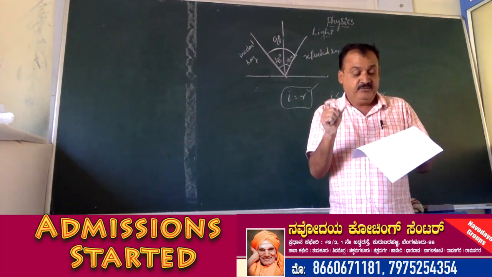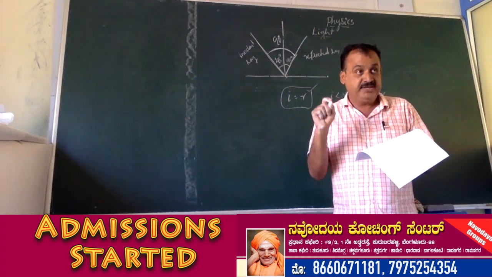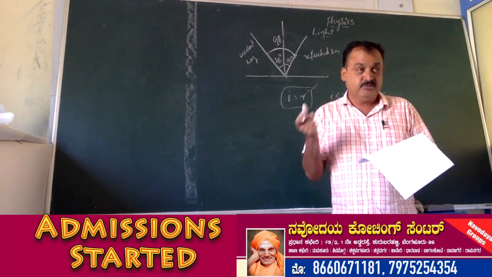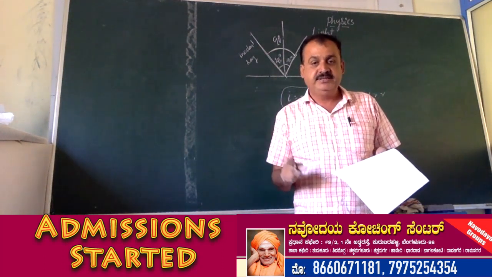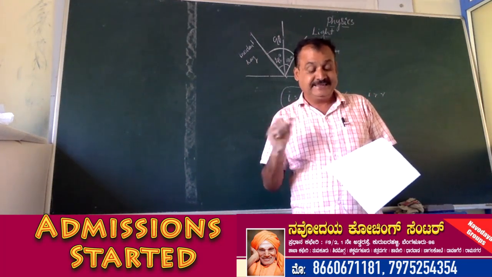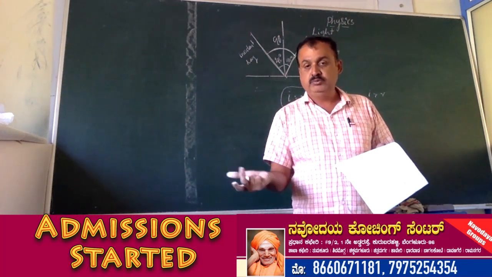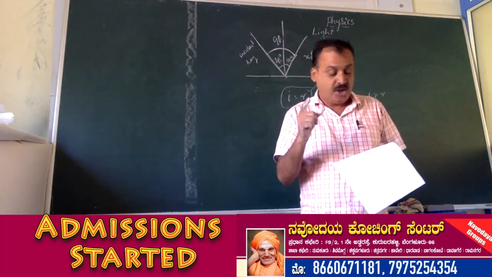If light falls perpendicular on a plane mirror, what will be the angle in which it will be reflected? So 45 degree, 90 degree, 180 degree, 360 degree. Answer is 180 degree. Which of the following is not a luminous object? Sun, candle, moon, tube light. Moon is not a luminous object.